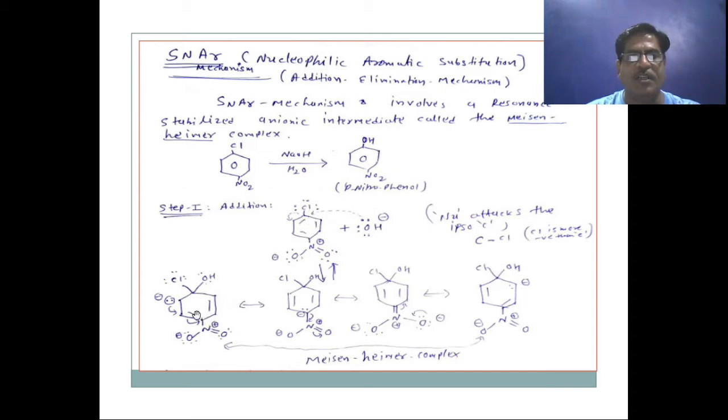These carbons carry more electron density, so other resonance structures are generated. So in this first step, the addition of the nucleophile, these 4 resonance structures are observed, and all these structures are called the Meisenheimer complex.